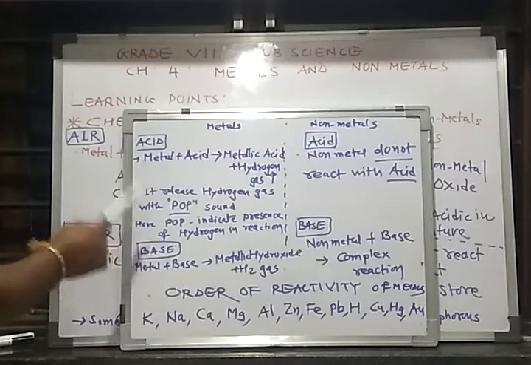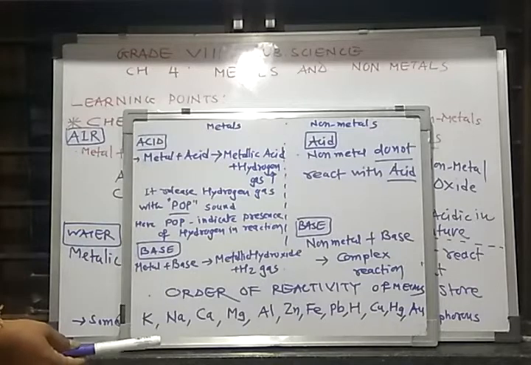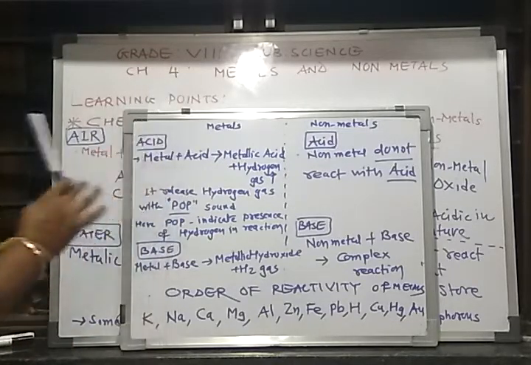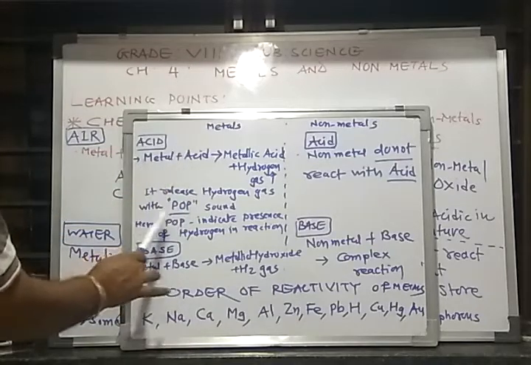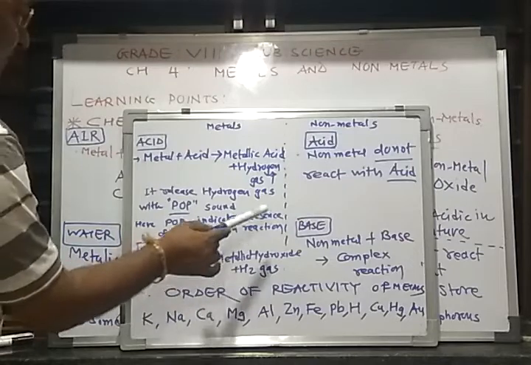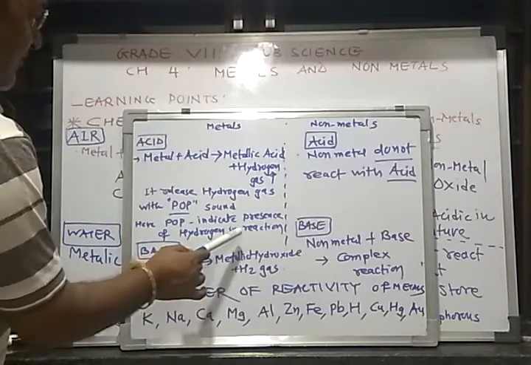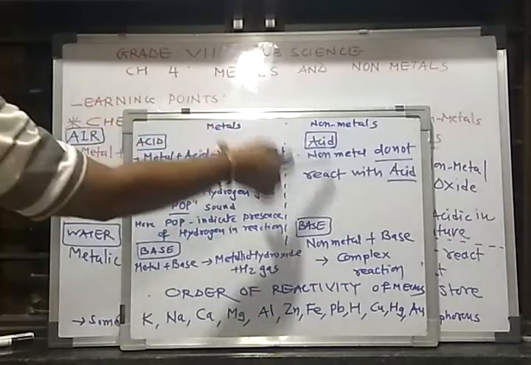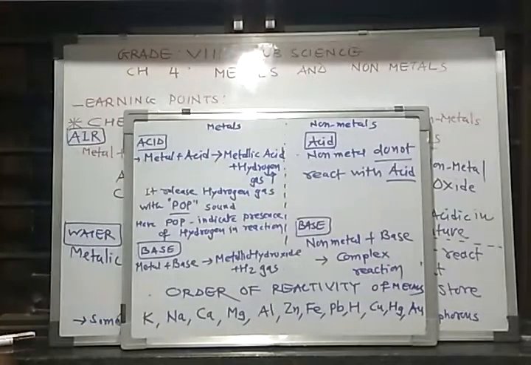Why is this pop sound created? It is created in metal plus acid whenever these reactants are there. So this pop sound indicates the presence of hydrogen in the reaction. In non-metals, such a process is not done.